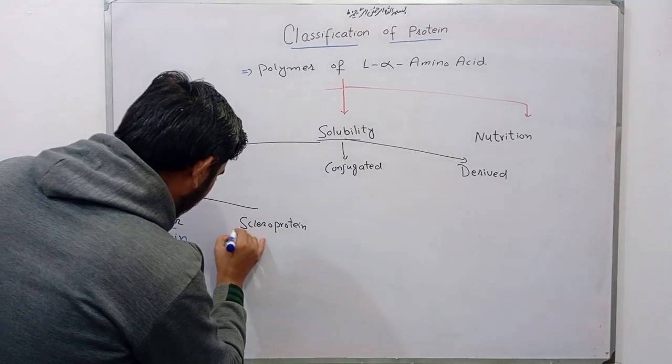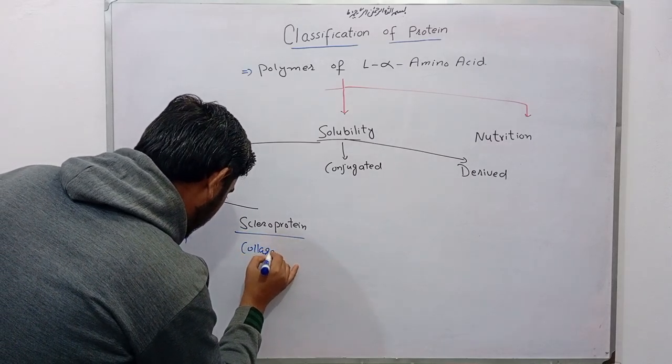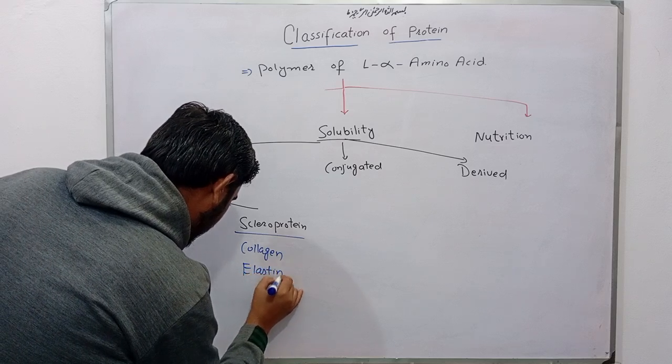Now coming toward the examples of scleroprotein: collagen, elastin, and keratin.